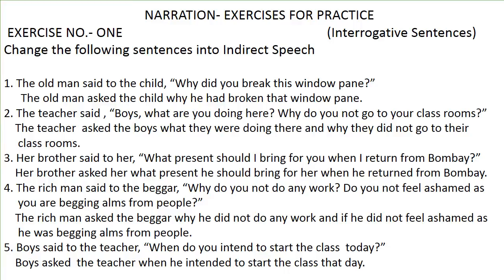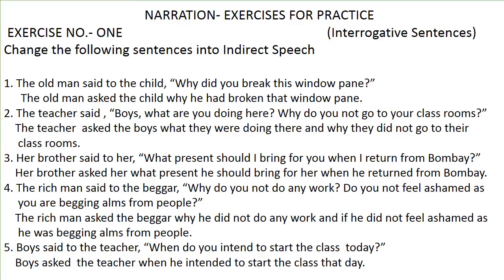The rich man said to the beggar, "Why do you not do any work? Do you not feel ashamed as you are begging alms from people?" This sentence contains two sentences.